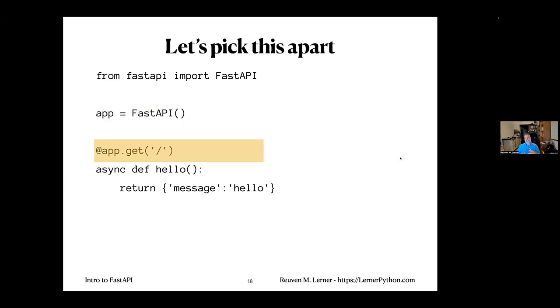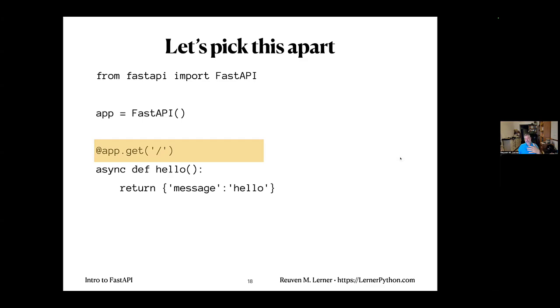Now, the thing is, I mentioned before that an API is a function call, right? So I've got this function sitting on a server somewhere. Someone wants to make a request to that server. How do we connect that HTTP request to the function? And the answer in the case of FastAPI and also several other web applications is we use a decorator. I've got lots of other talks about decorators, but this decorator, app.get, means I want to make this function available via FastAPI to the outside world using the HTTP GET request method.